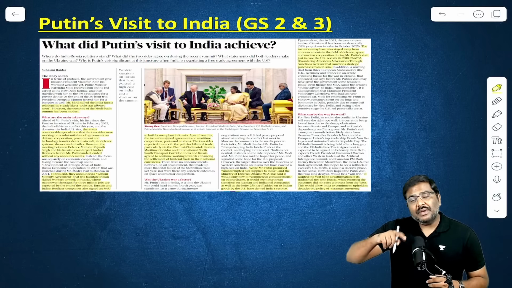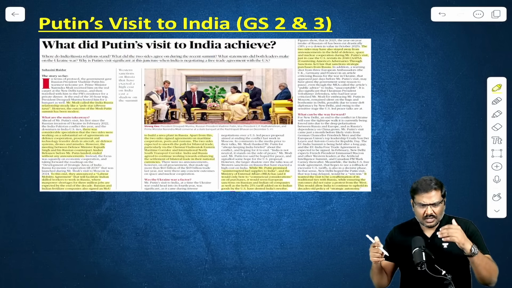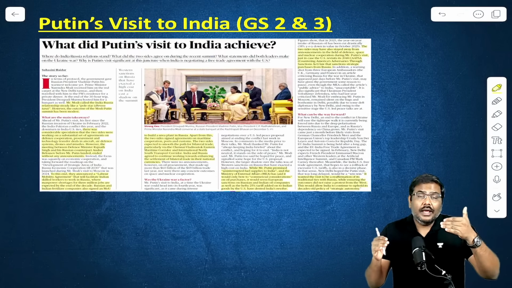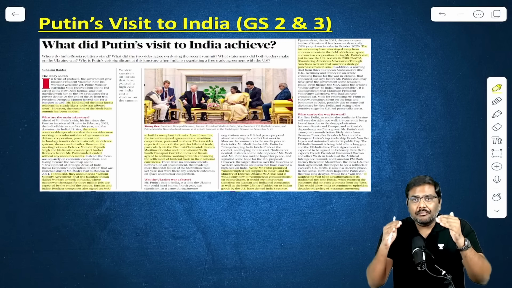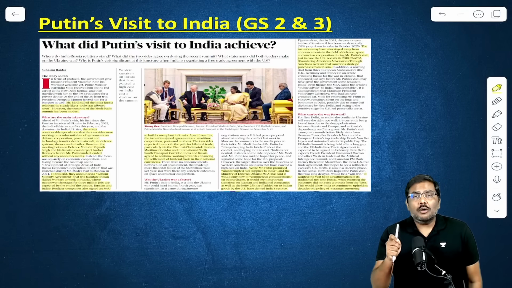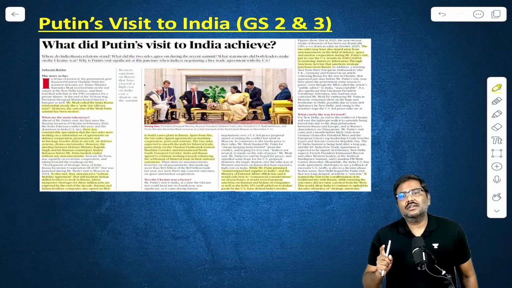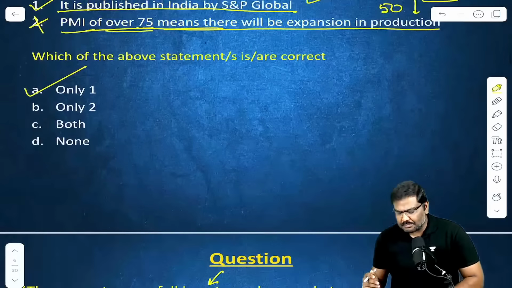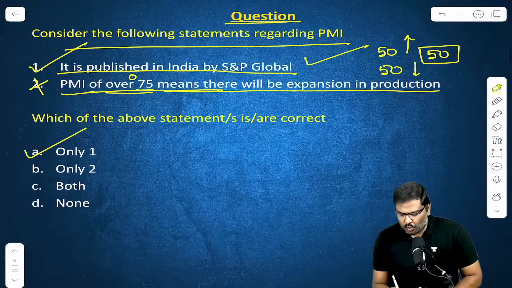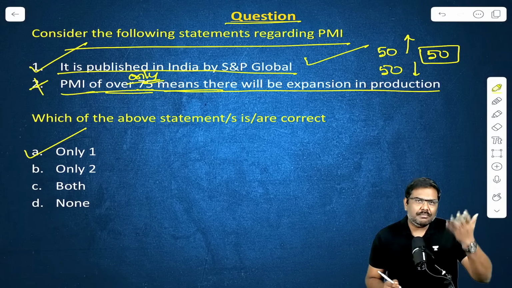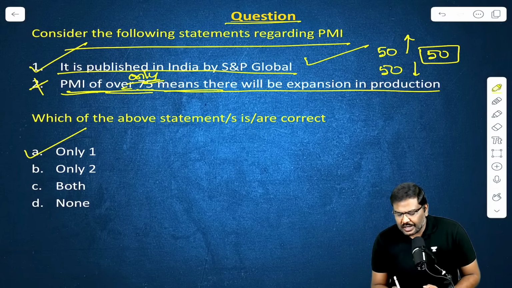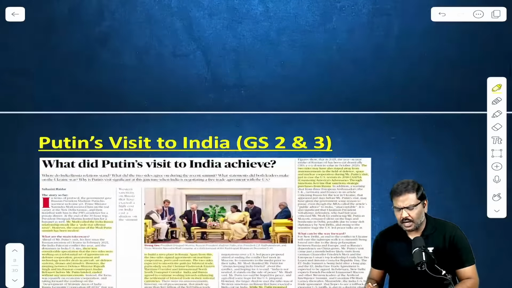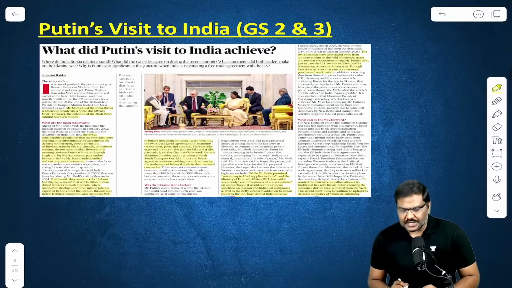When you say PMI is above 75, does it mean only above 75 means expansion? No. Anything above 50 means expansion, not just above 75. Okay? Rather than simply saying, the wording should have been "only". Done. Let me change. PMI only above 75 means expansion. No, statement 2 is incorrect. Okay, let's go forward. Next article.